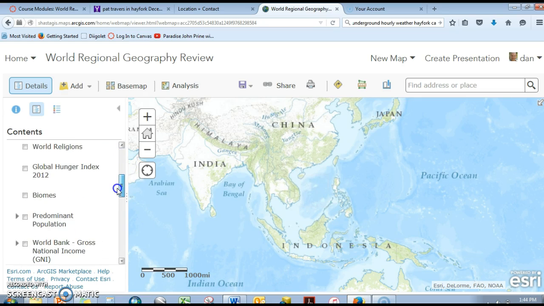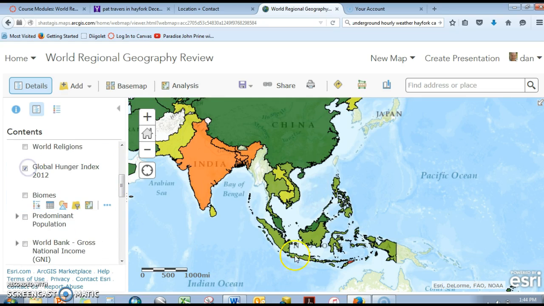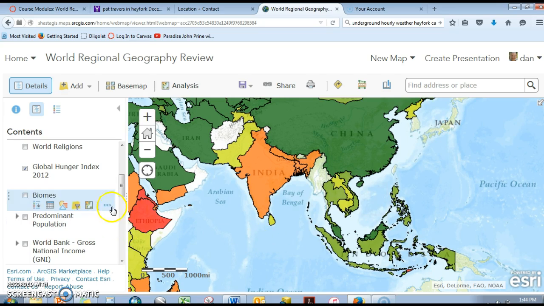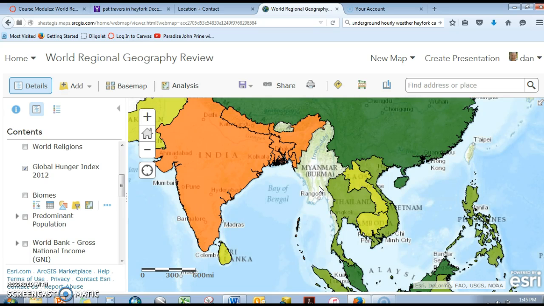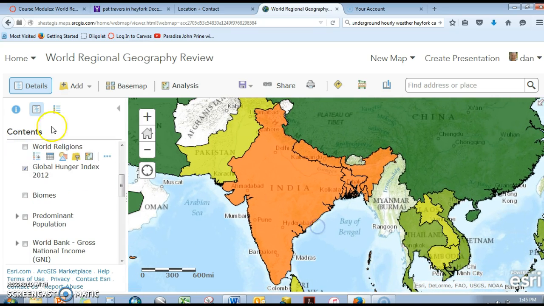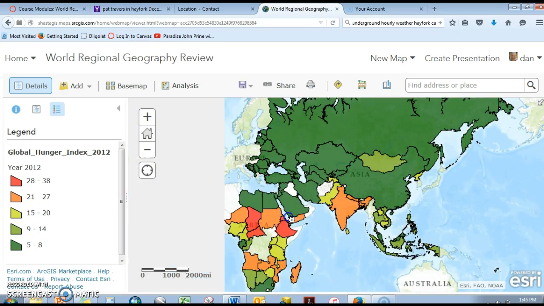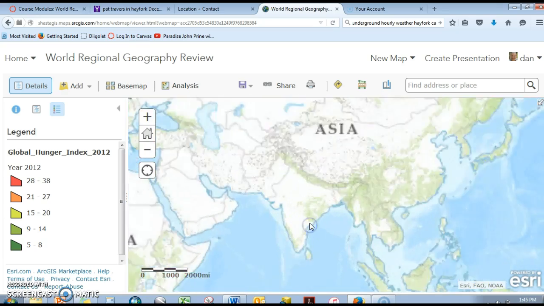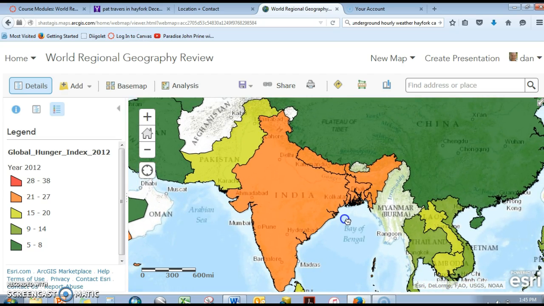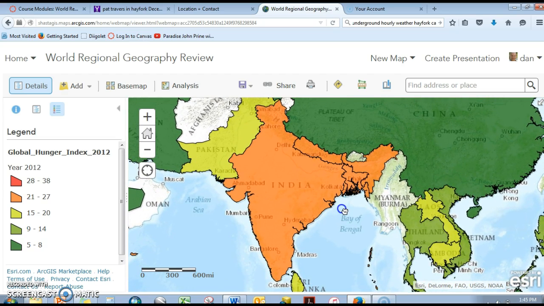Again, that particular layer doesn't seem to want to draw for me, but this is one I found rather interesting, and again, a little bit of a different way of slicing the information. But one of the things that becomes apparent here is that when you talk about hunger, with the red being the hungriest countries in the world, India and indeed South Asia in general is very high in the level of the hunger index.